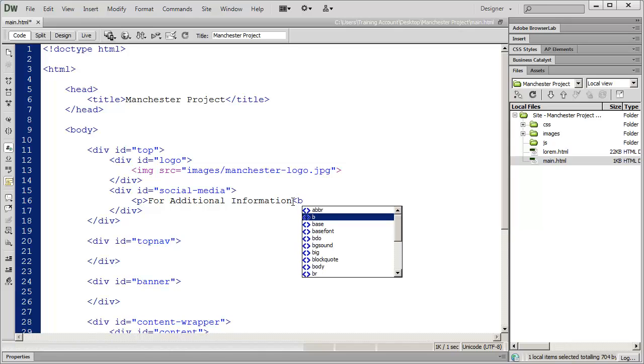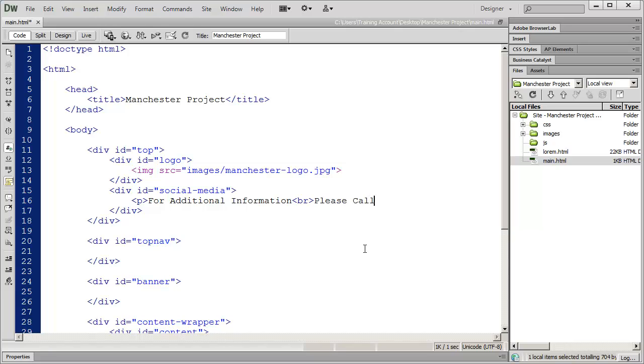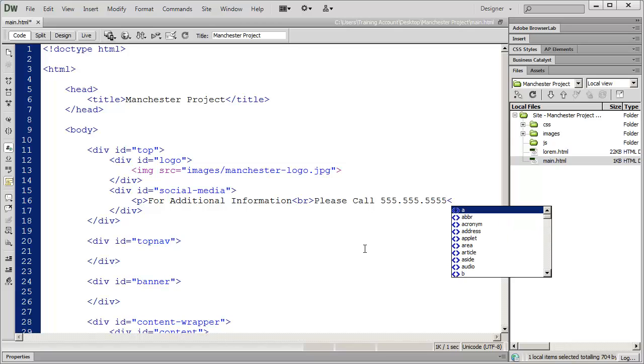And you do that by typing in just simply BR inside of brackets, and that will put in a line break. And then I can type please call, and then whatever phone number I'm going to use, and then close my P tag.